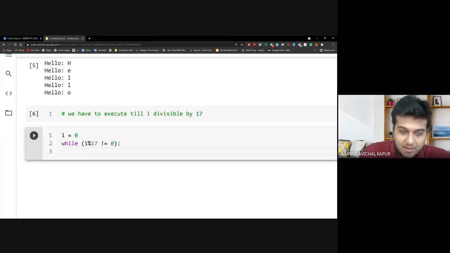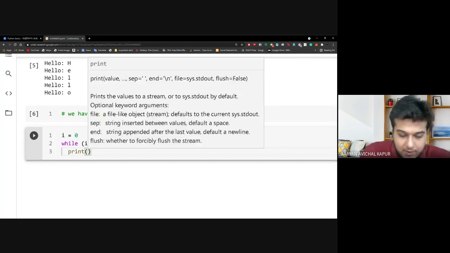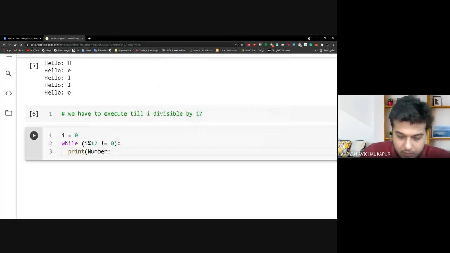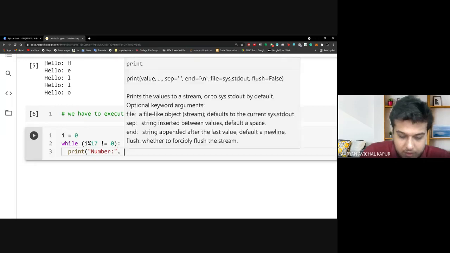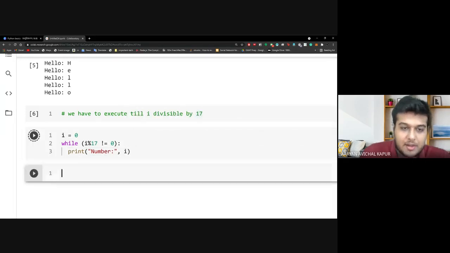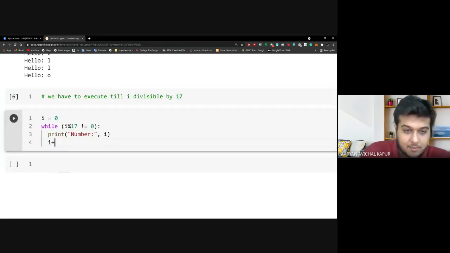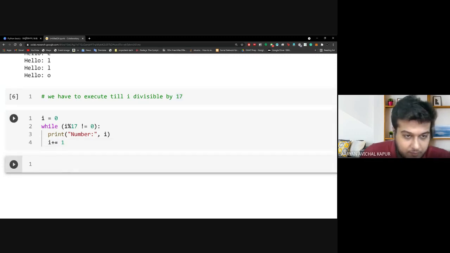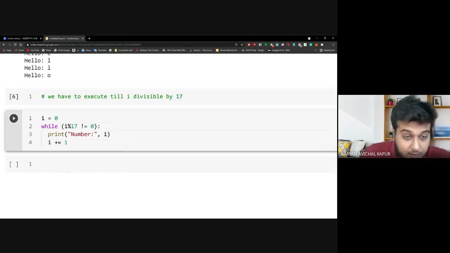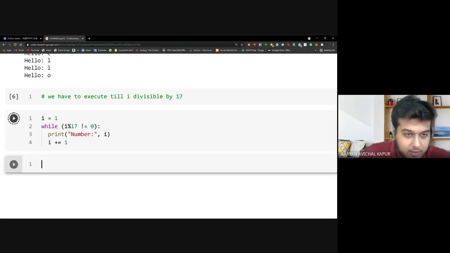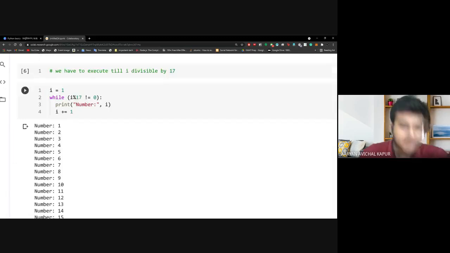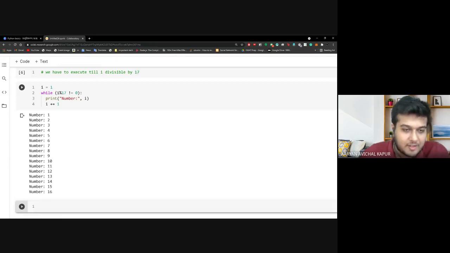So while I modulo 17 is not equal to 0, we print number is I, right? So it will print all numbers for us while this remainder is not 0. And I plus equals 1. So 0 would of course give us a 0 there, so we start with 1.